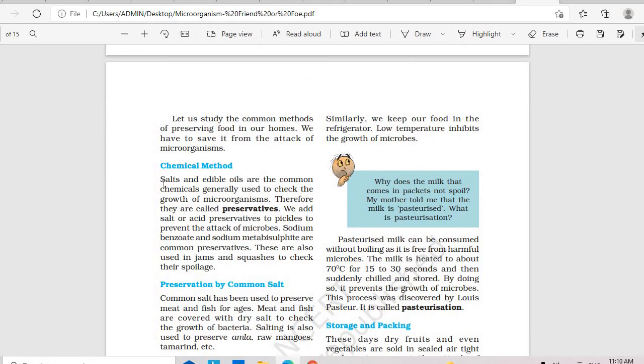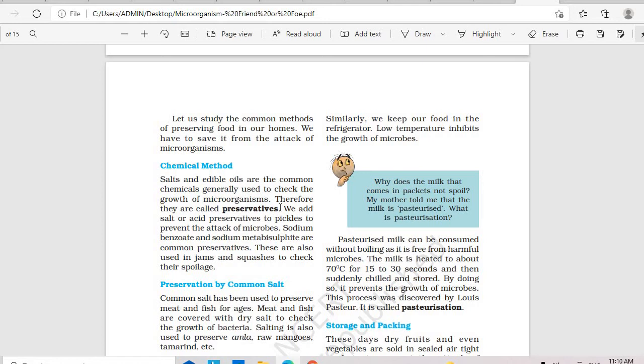You can see here, salts and edible oils are the common chemicals generally used to check the growth of microorganisms. Therefore, they are called preservatives. For example, if you see in your home, your mother or grandmother, they make pickle and store it for a very long time. They can use it for 1 year, 2 years also, because they use lots of salt in the process, and in the oil also they use so much.